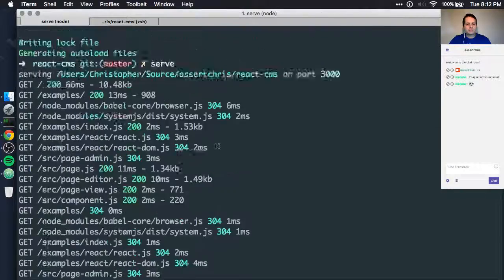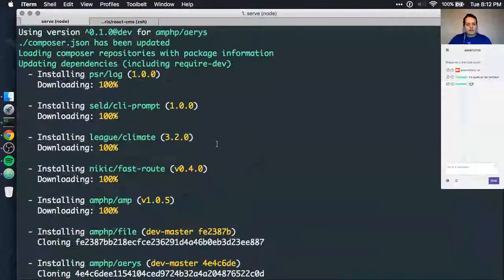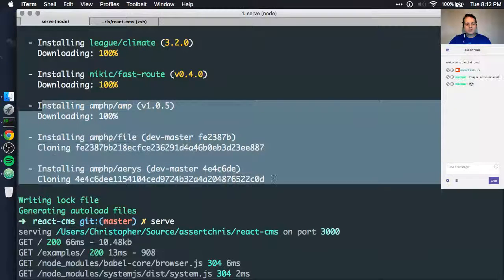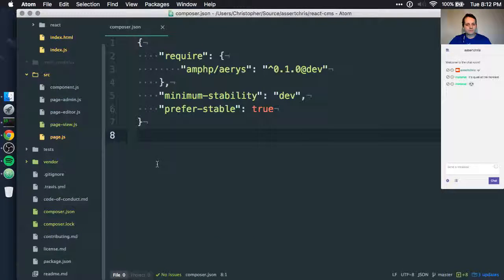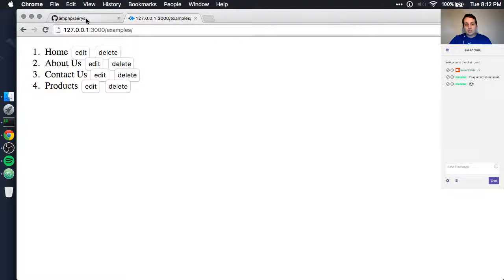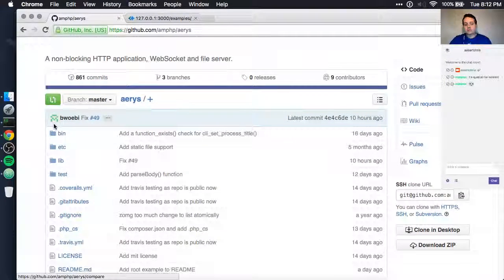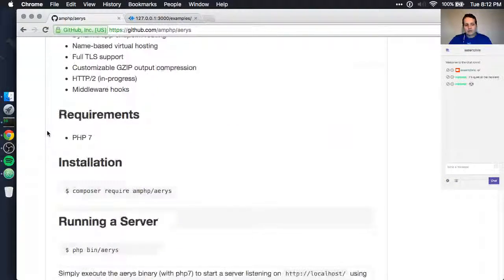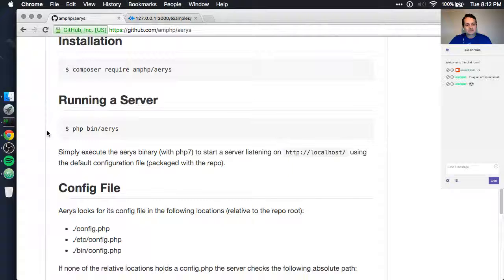That's generally an okay thing to do, or recommended thing to do anyway. Okay, so I've already installed this, and it's downloaded a few things. These are the interesting packages we want to look at, the AMPHP packages. Now, before, when I looked at Icicle, I had some prior knowledge of that. I have never used AMPHP. I've looked at it briefly, but this is really the first time I'm digging into this. So, hopefully, I don't fumble around too much.